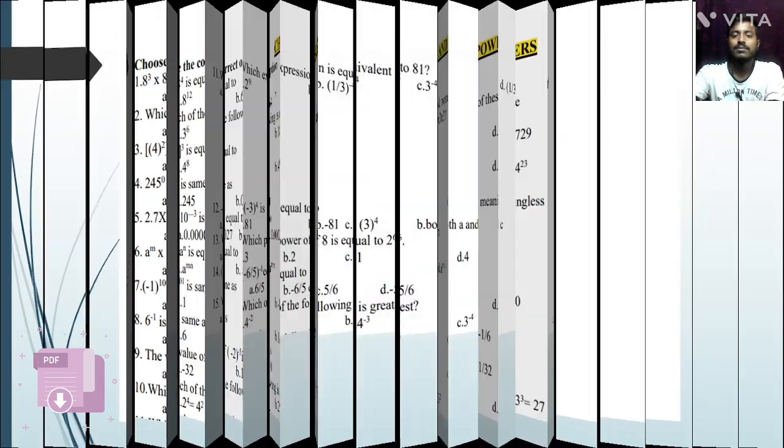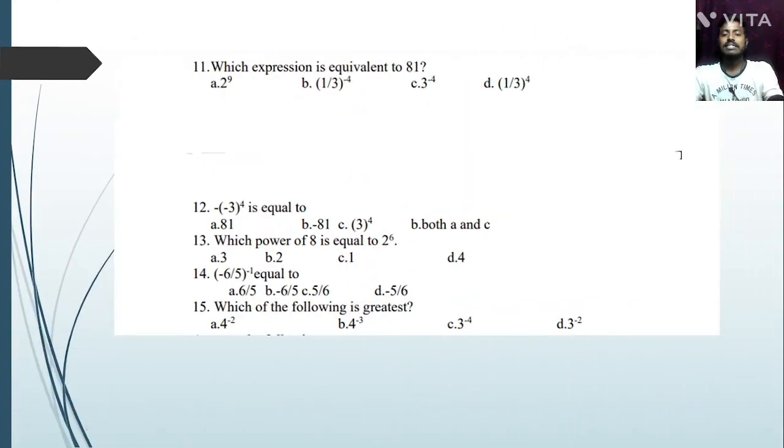Which expression is equivalent to 81? Okay, 81 means 3 to the power 4. We can also write 1 by 3 to the power minus 4. Option B is the correct answer.